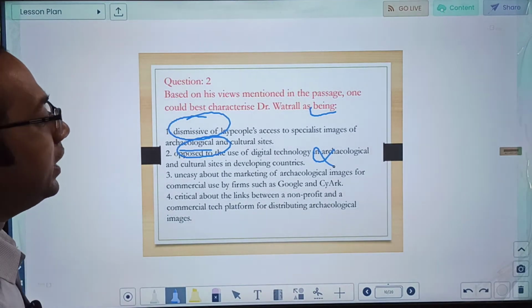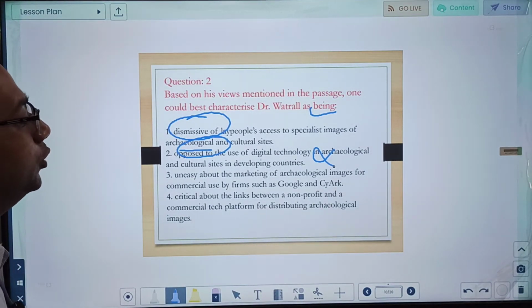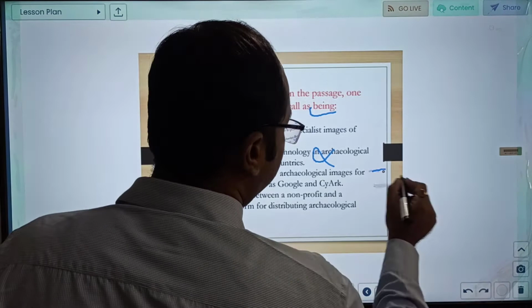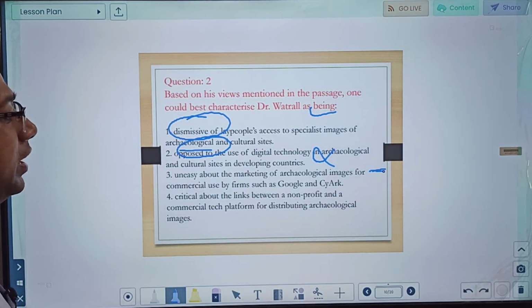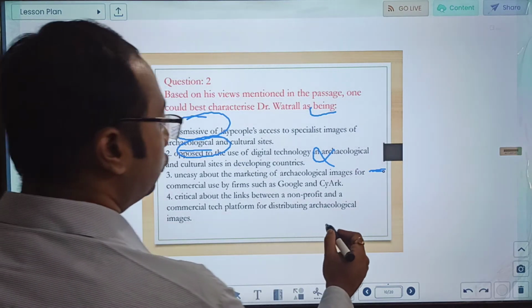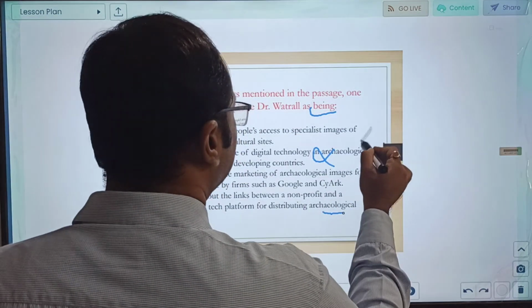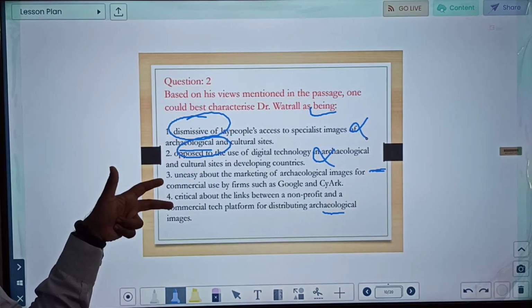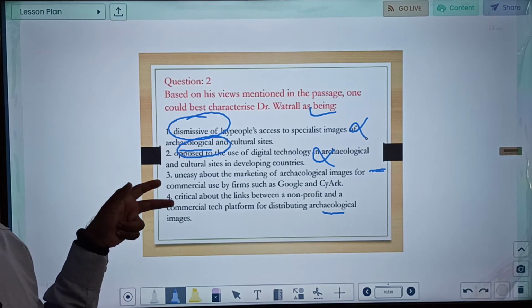Uneasy about the marketing of archaeological images for commercial use. This can be one of the options. Critical about the links between a non-profit and commercial tech platform for distributing articles. So the first two options are clearly no. Now we need to reevaluate these two. Let us read these two again and see which is a strong one.